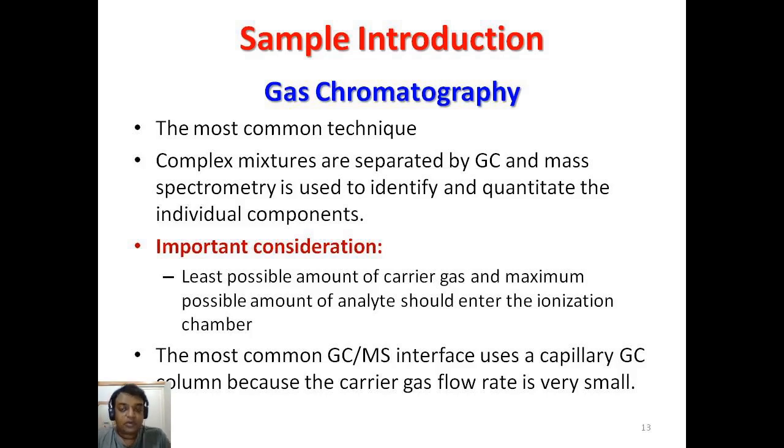Because gas chromatography is capable of separating each and every gas, and these separated gases reach the mass spectrometer according to their density. The less dense gas reaches the mass spectrometer first, and the denser gas reaches it afterwards.